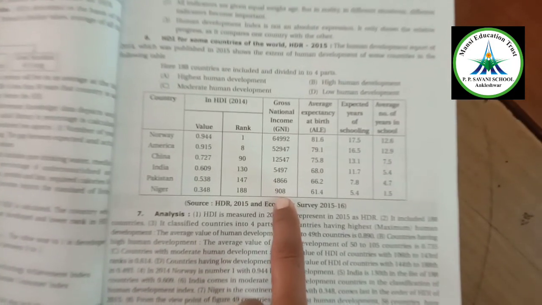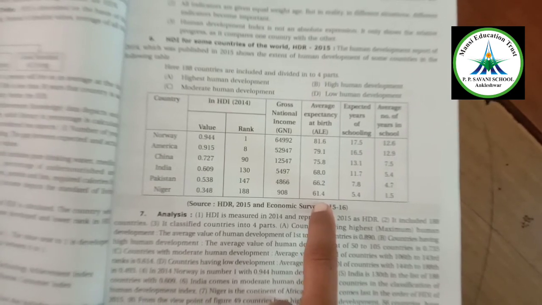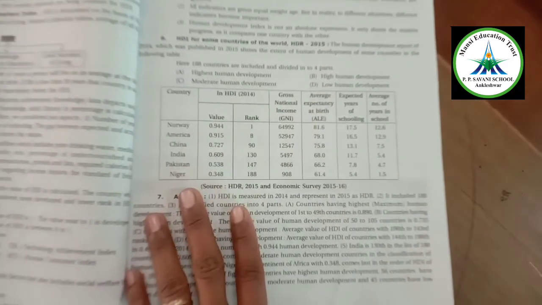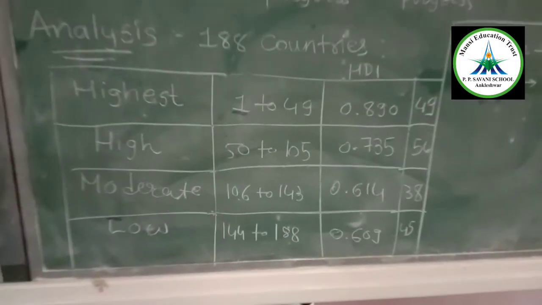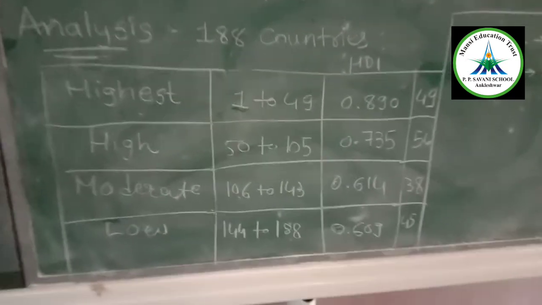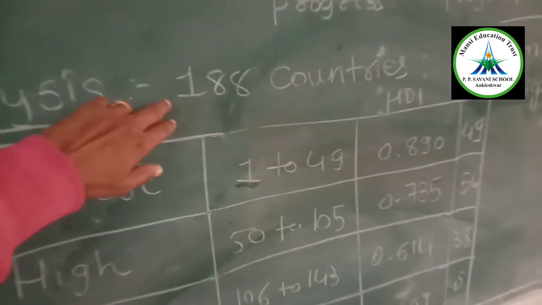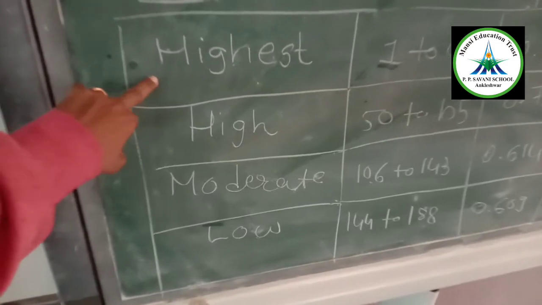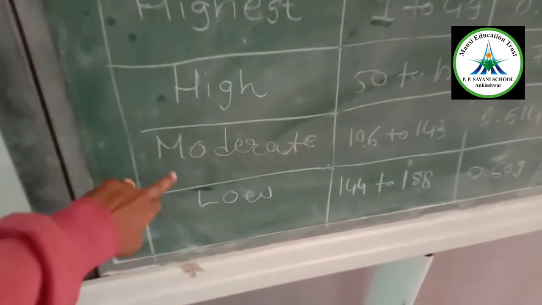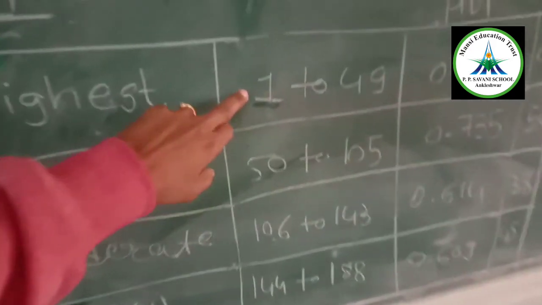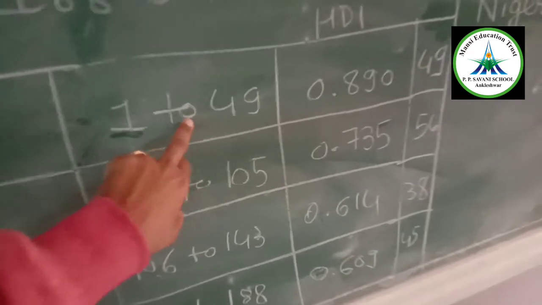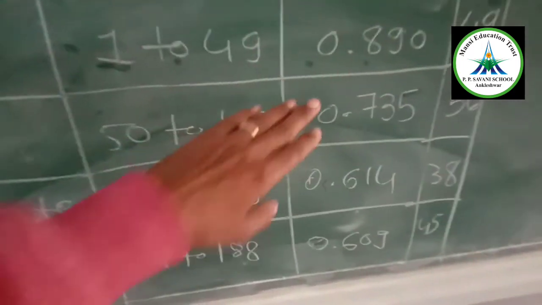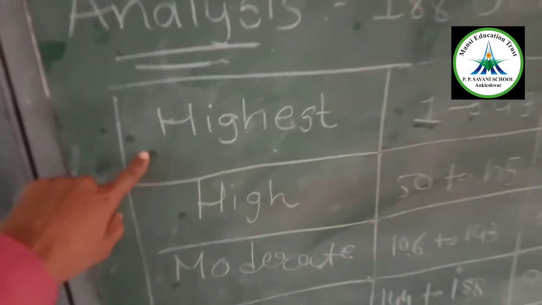This also shows the gross national income, life expectancy rate, expected years of schooling, and average number of years in school. If we analyze this data, you will conclude that there are 188 countries, and the classification according to the HDI is highest developed, high developed, moderate developed, and low developed. The countries listed 1 to 49 have a 0.890 HDI score, and so a total of 49 countries are considered highest developed countries.